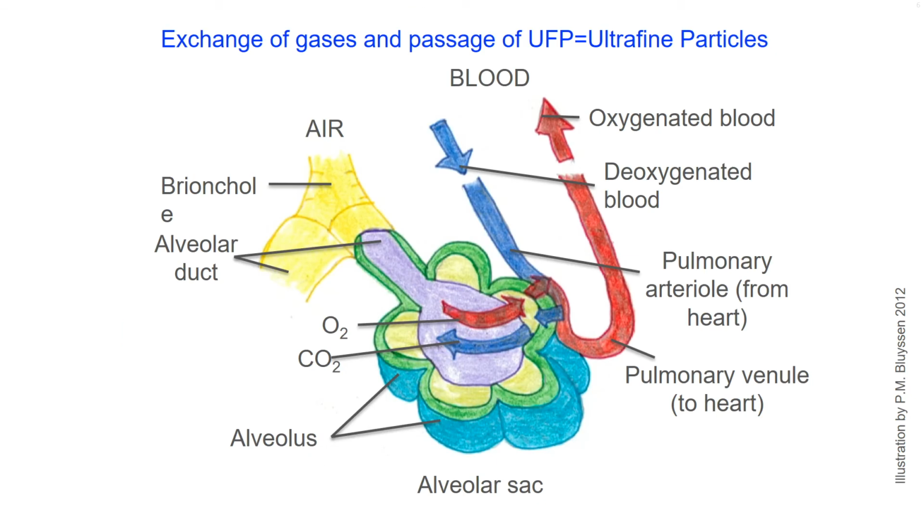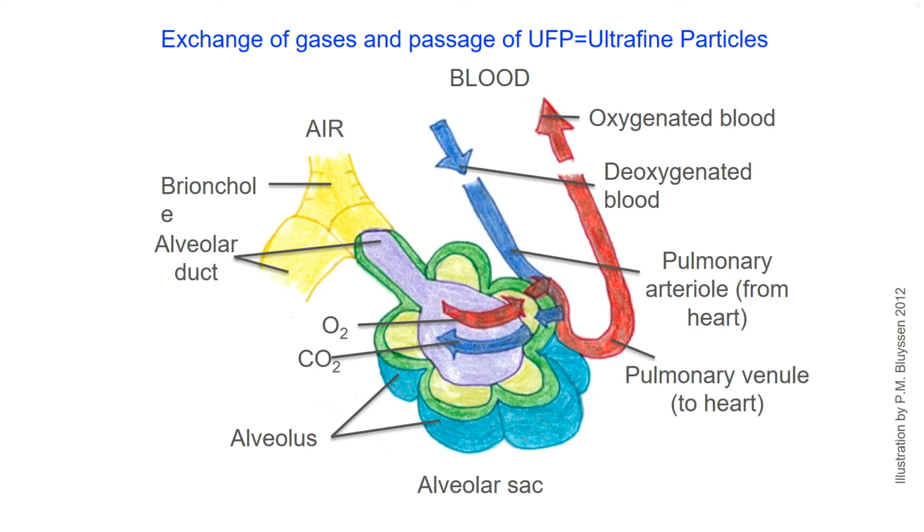In those alveolar sacs, the gas exchange with blood takes place. The oxygen of the inhaled air passes through the walls of the air sacs and blood vessels and enters the bloodstream. At the same time, carbon dioxide produced passes into the lungs and is exhaled.